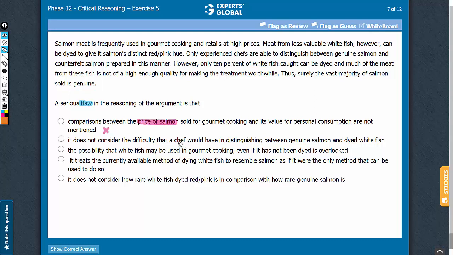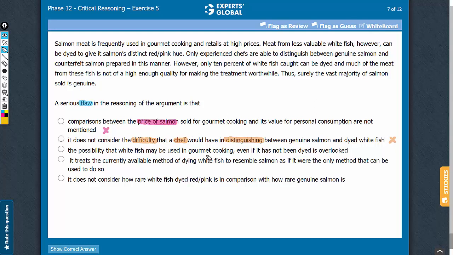Answer choice B. The argument mentions that only experienced chefs will be able to distinguish between genuine salmon and counterfeit salmon. Whereas this answer choice talks about the difficulty faced by the chef in making this distinction. This piece of information related to the degree of difficulty is already considered in the argument, and this additional detail is not the flaw in the argument. So let's eliminate this answer choice.